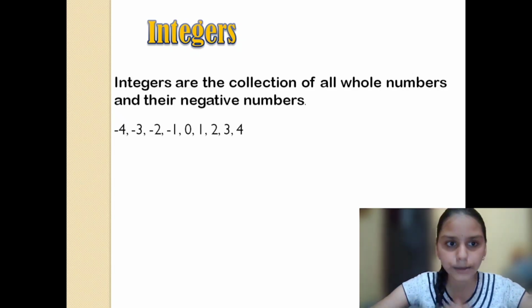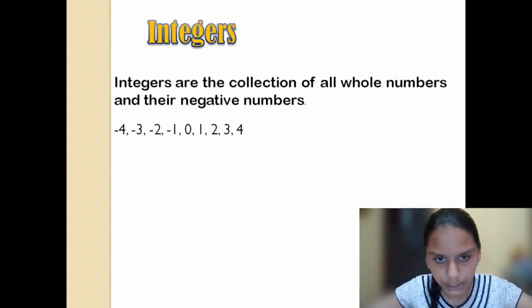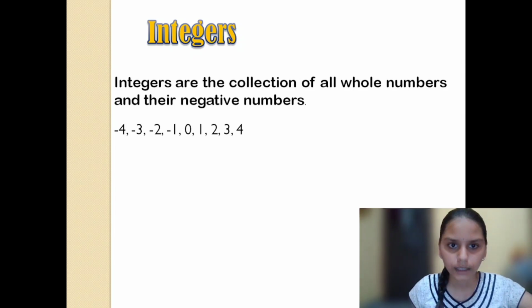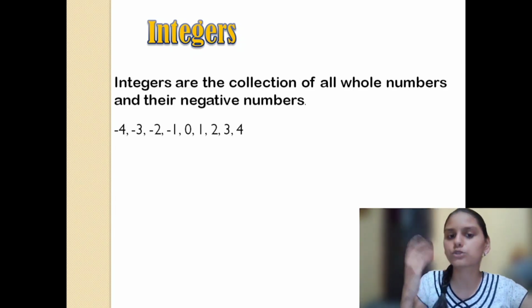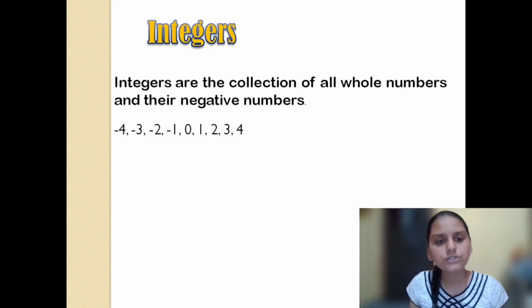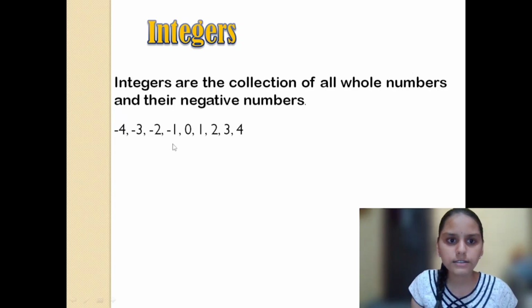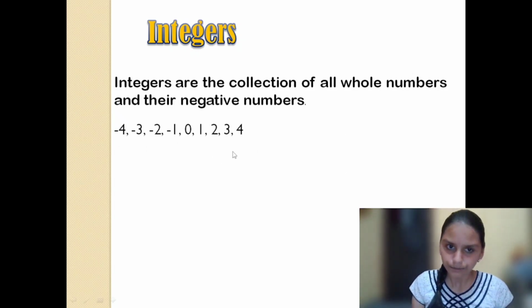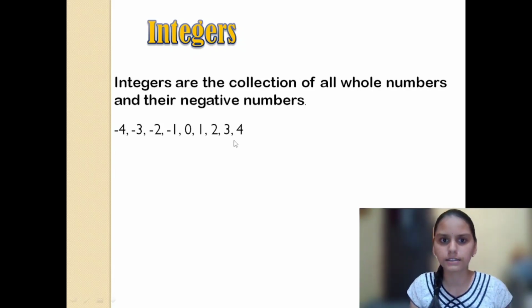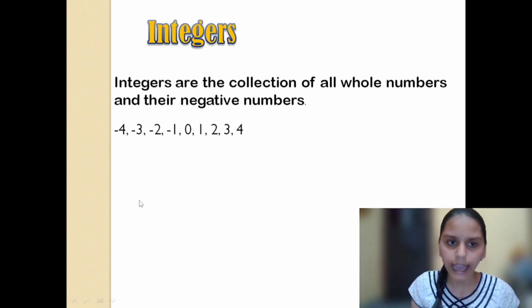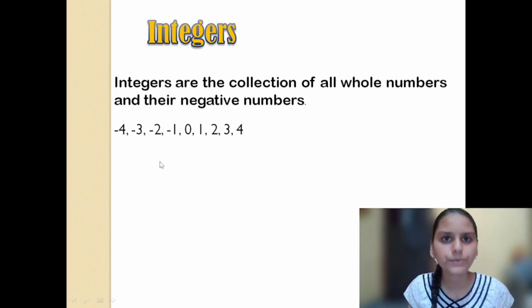Along with these negative numbers and positive numbers, I'm going to add even fractions. If I add fractions to positive numbers like 2 by 3, 8 by 5, all these, I have to add them towards negative also. Here, if I add plus 2 by 3, plus 4 by 3, all that, if I add positive fractions, I have to even add negative fractions, right?